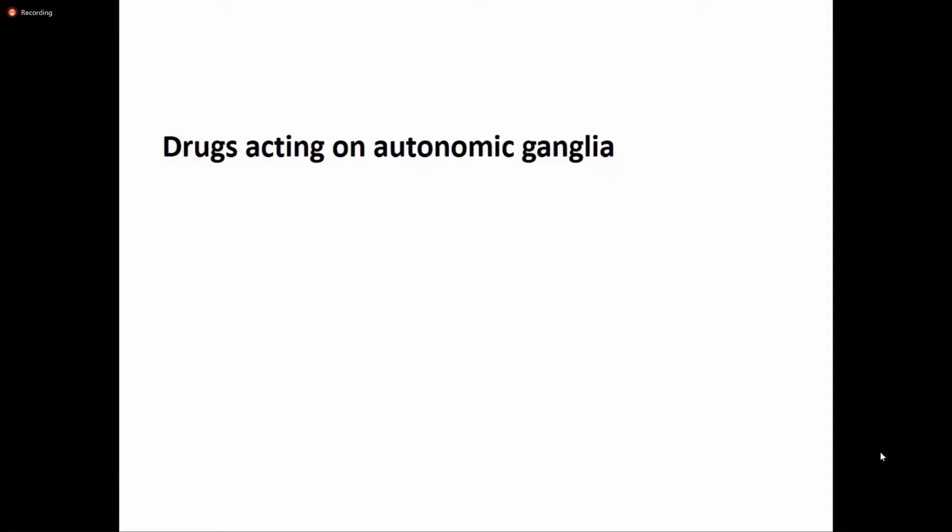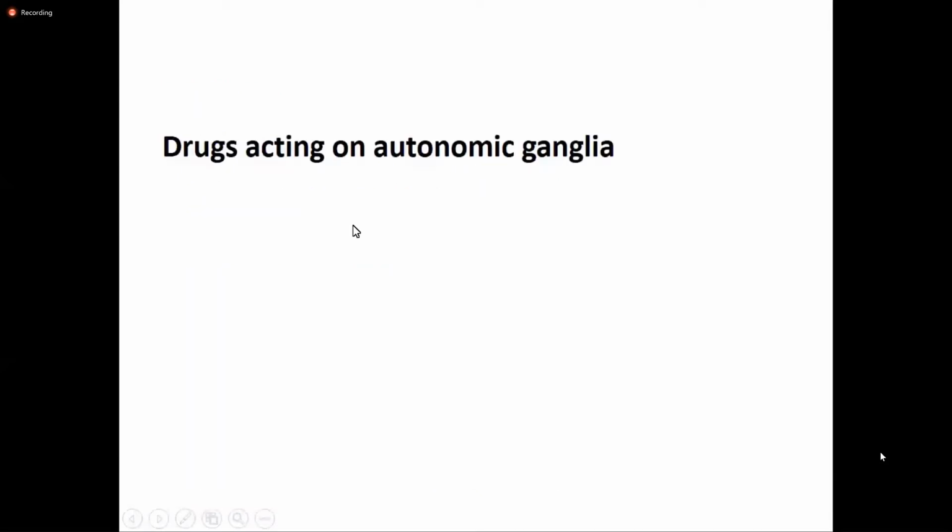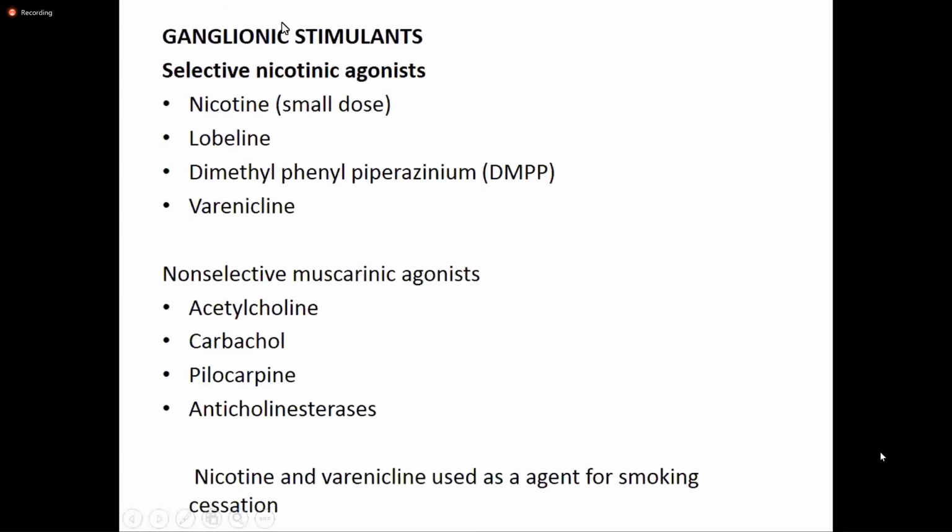So for now, the drugs acting on autonomic ganglia or NN receptors are not needed in detail; just to have small information about these drugs. The drugs that act on autonomic ganglia can be ganglionic stimulants or ganglionic blocking agents. NN receptors are present in both the sympathetic and parasympathetic nervous system, in the autonomic ganglia.